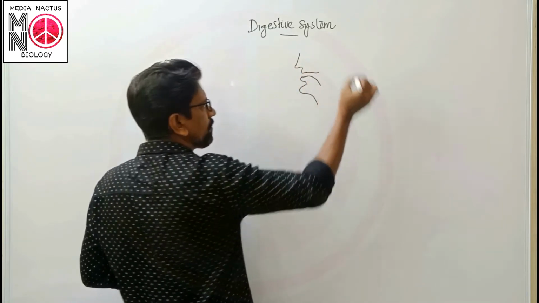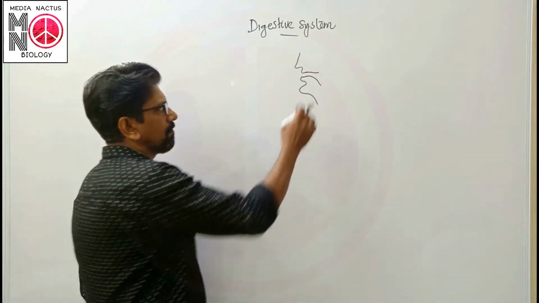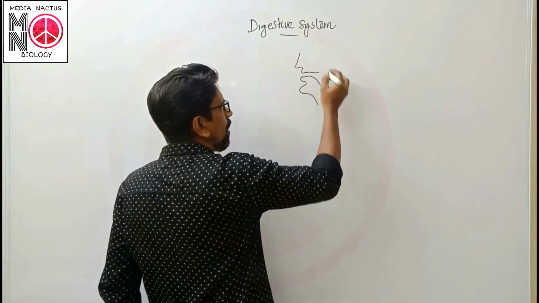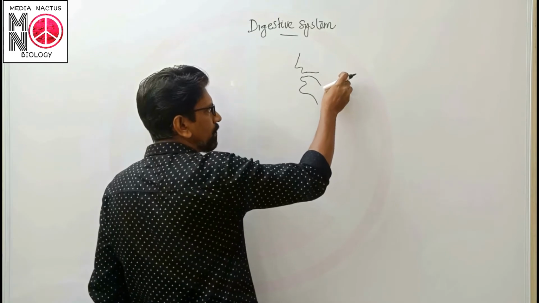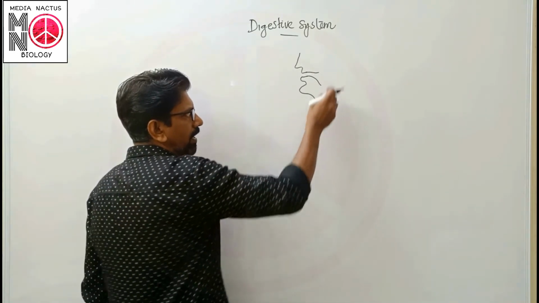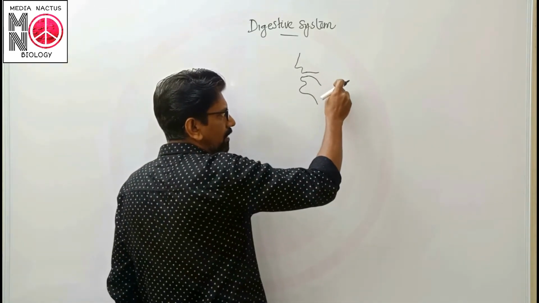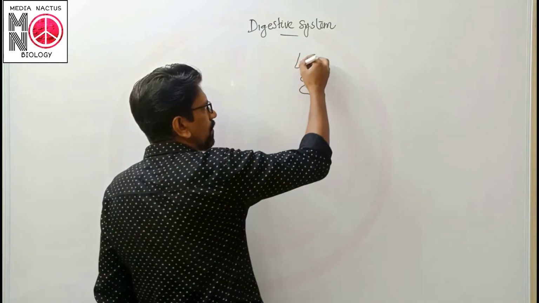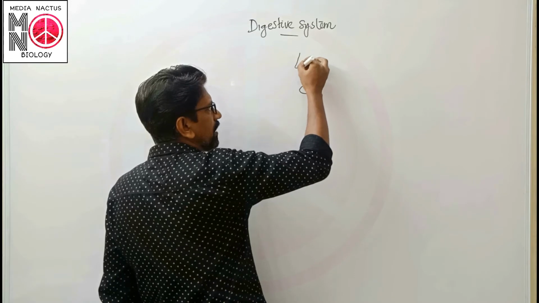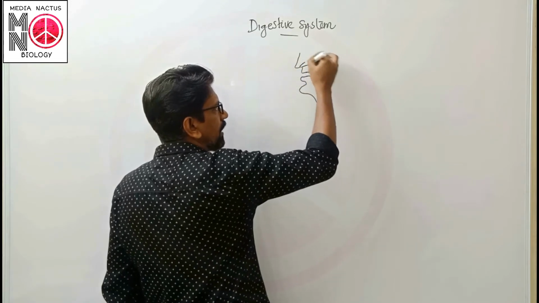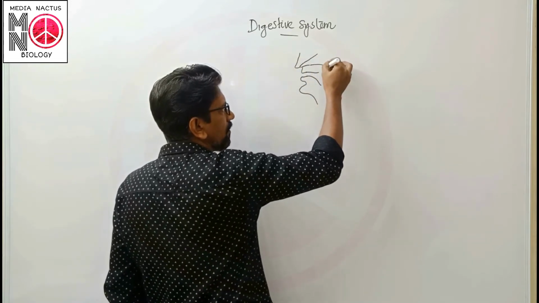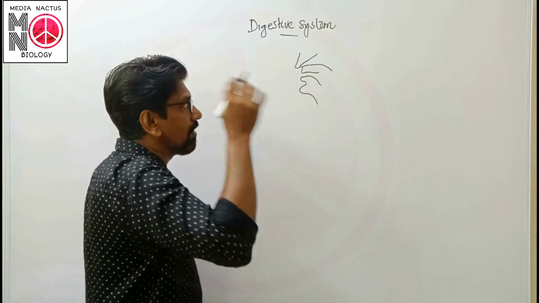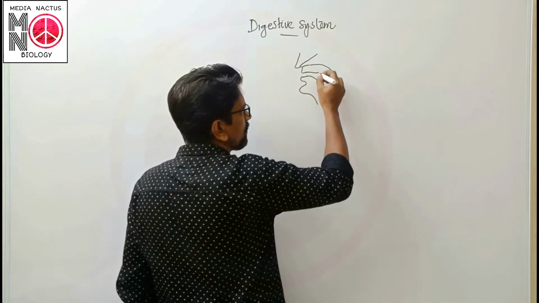The digestive system in human starts from the mouth. There is a common passage of food and air after the mouth cavity, which is considered the pharynx. From the nasal region, an opening reaches toward the pharyngeal part, which is considered the nasopharynx.